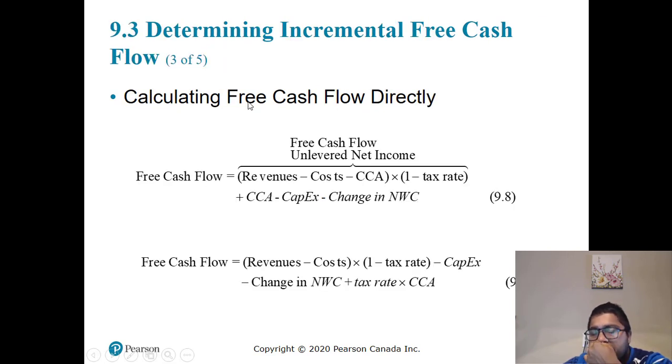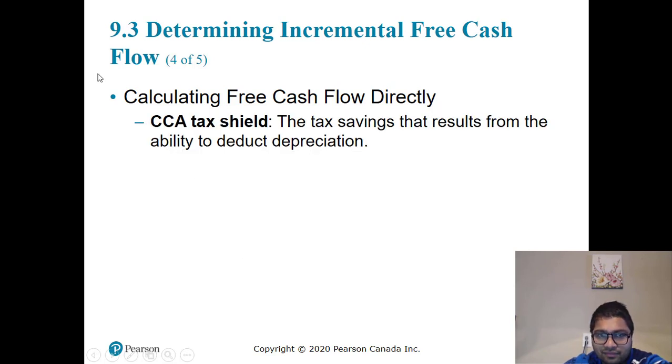So instead of using a statement, you can use these formulas: either (revenue minus cost minus CCA) into (1 minus tax) plus CCA minus capex minus change in working capital, or (revenues minus cost) into (1 minus tax) minus capital expenditure minus change in working capital plus tax into CCA. Calculating free cash flows directly. CCA tax shield: the savings that result from the ability to deduct depreciation.